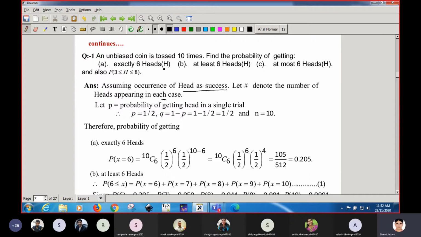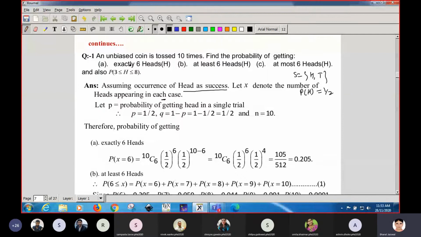When you throw one coin, there is a possibility either head will come or tail will come. The total number of possibilities are H and T, that is 2, and in our favor it is only 1. So the probability of getting head in a single trial is 1 by 2. Now when you toss 10 times, whether you throw 10 coins together or one coin 10 times, both are the same.